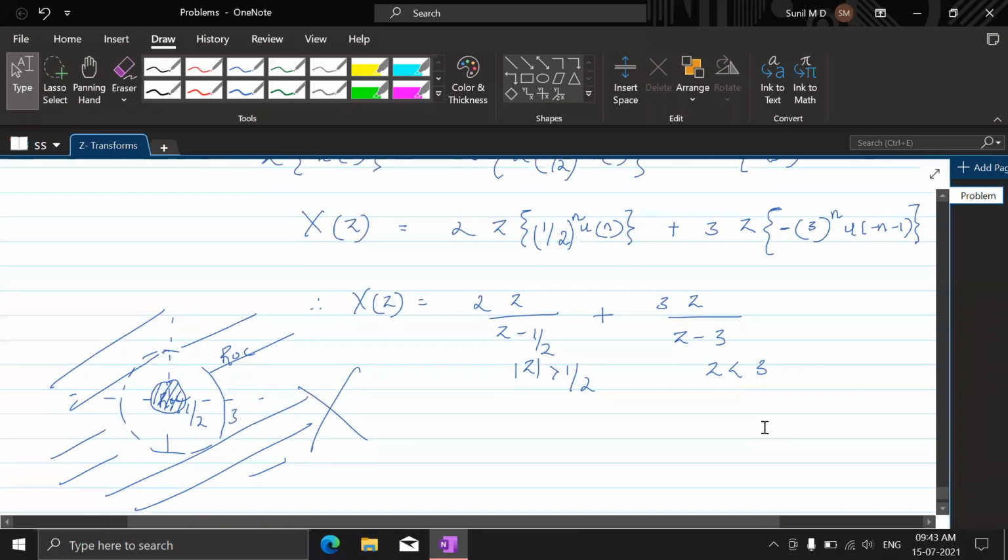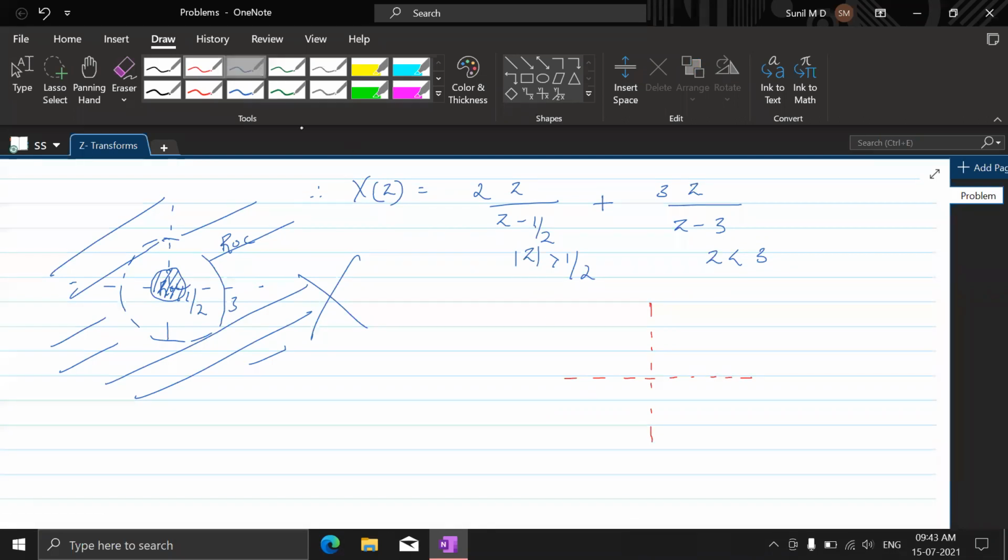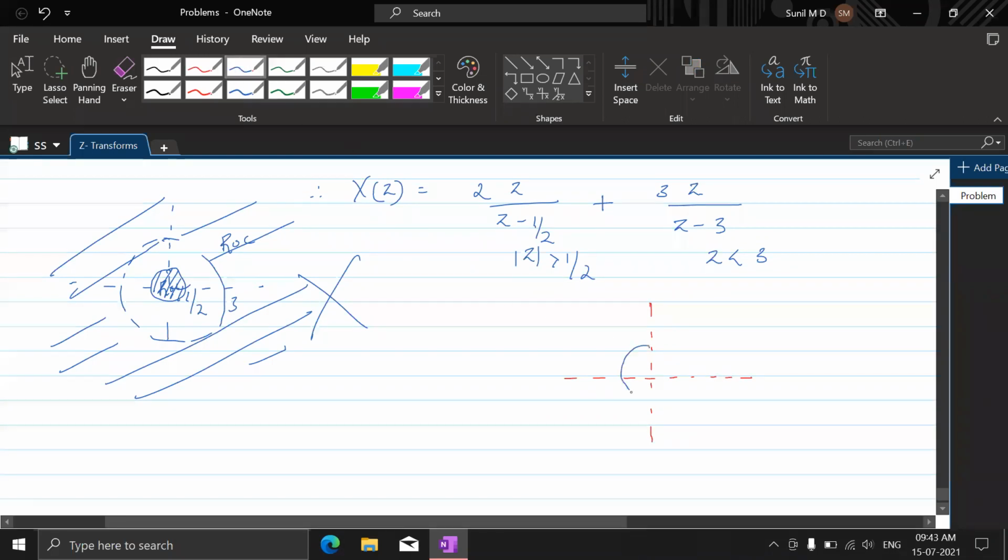This would sit well. Now how is this correct? See here, now we shall see the ROC. If you sketch the ROC, this is how it is going to look like. You have one circle, okay, so this is the circle with radius half. You have another circle with radius 3.